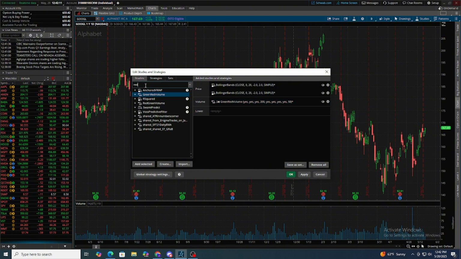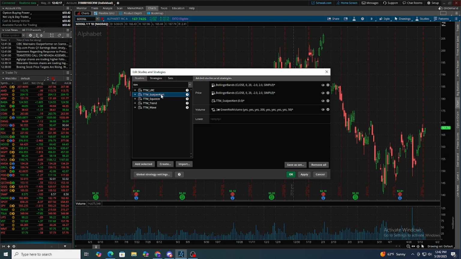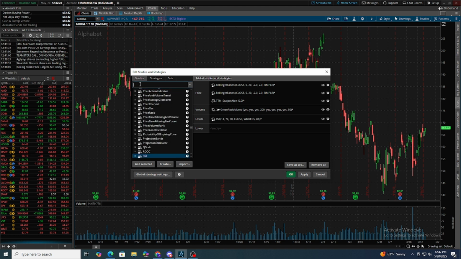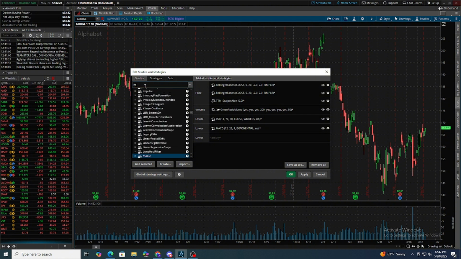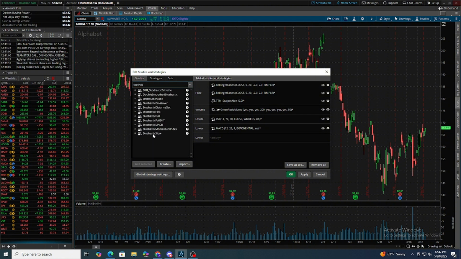Drag this up there. The next thing you want is your TTM scalper. I'll show you what that is in a minute. Just add that on. Next, we have the RSI, just regular RSI. After that, we have MACD. And finally, we have the stochastics. So it's going to be the one at the bottom, the stochastic slow.